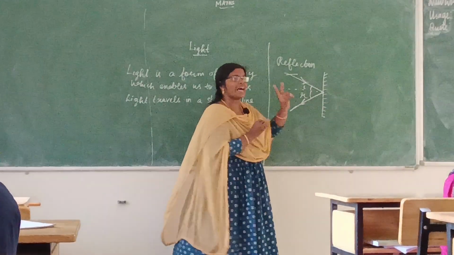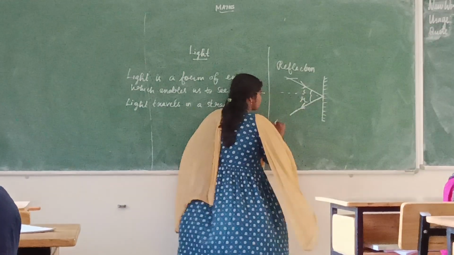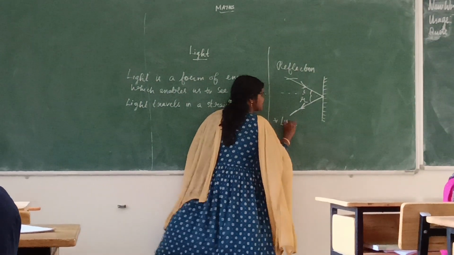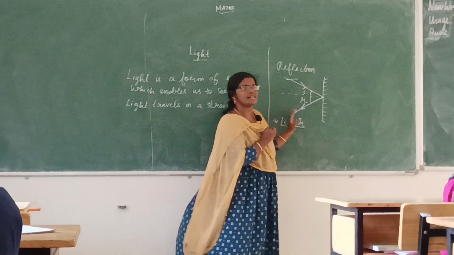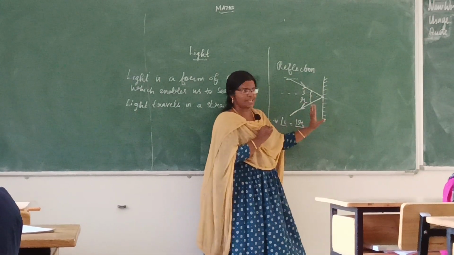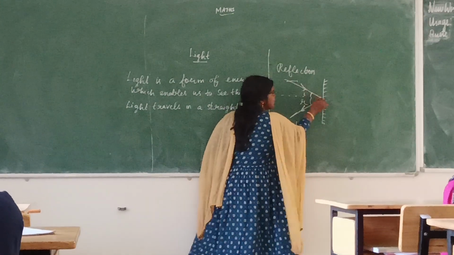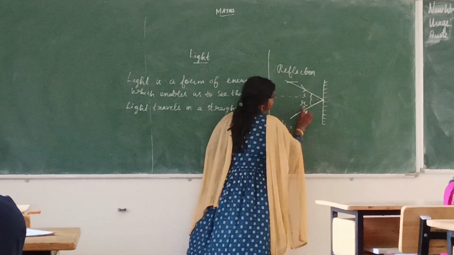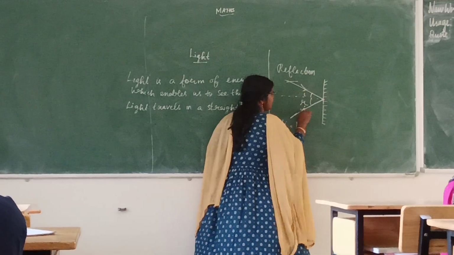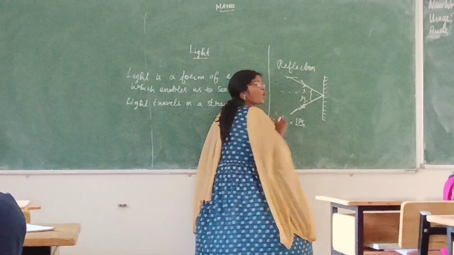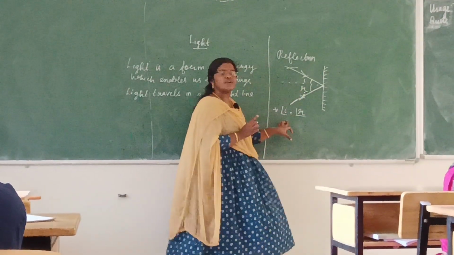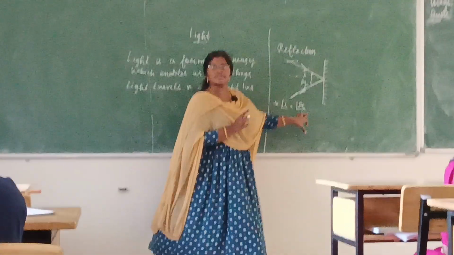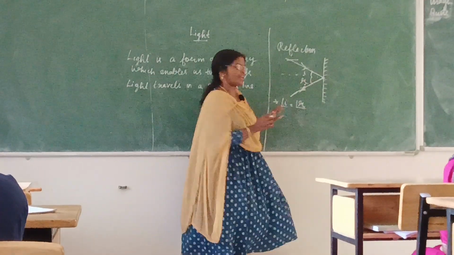So from this we have two laws of reflection. The first law is the angle of incidence is equal to the angle of reflection. The second law: this is the incident ray, this is the reflected ray, and this normal, all lie in the same plane. So two laws we know already. The first law is the angle of incidence is equal to the angle of reflection.